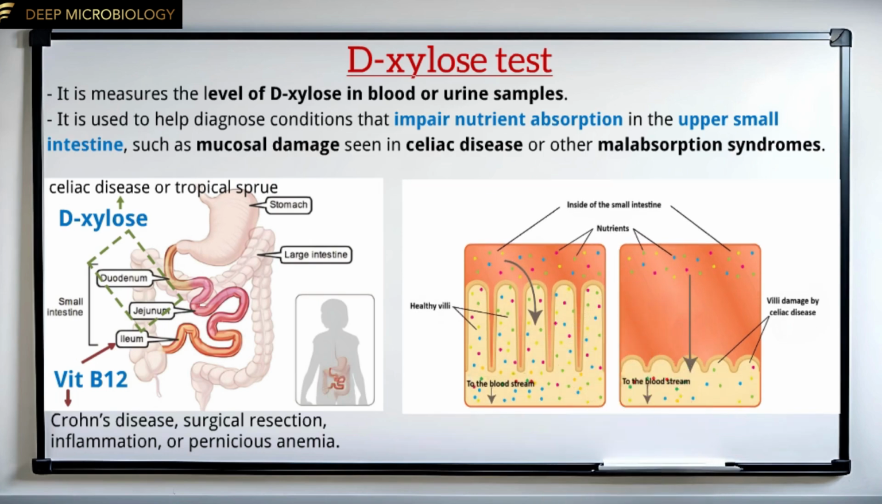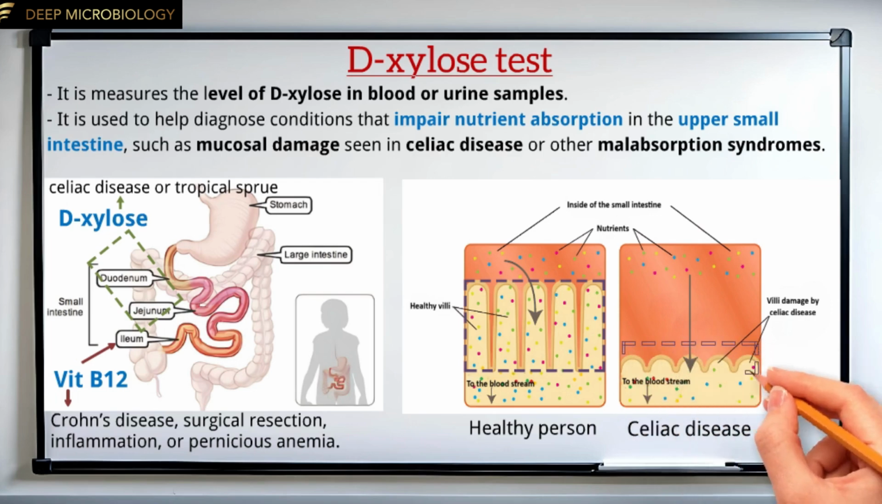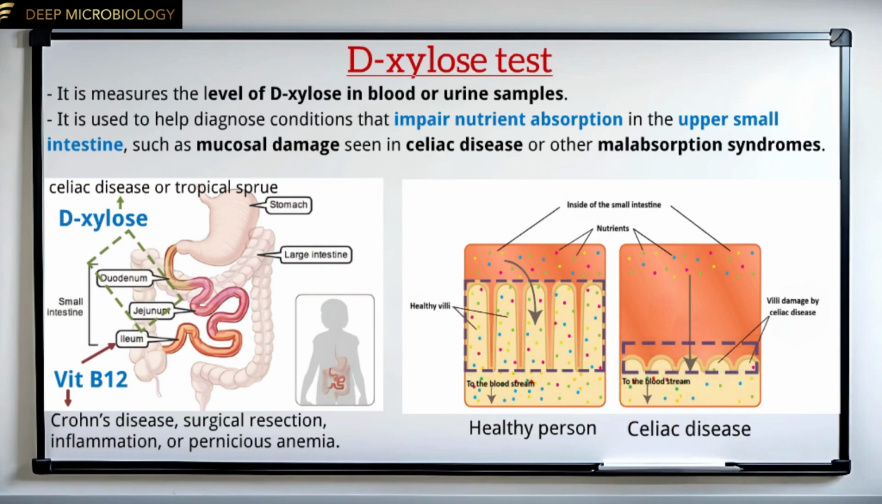As you can see in this figure showing the inside of the small intestine, in a healthy person, nutrients are absorbed by the villi and pass into the bloodstream. In contrast, in a person with celiac disease, these villi are damaged by inflammation and become flattened, reducing the surface area for absorption. As a result, fewer nutrients, including simple sugars like D-xylose, are absorbed into the bloodstream.